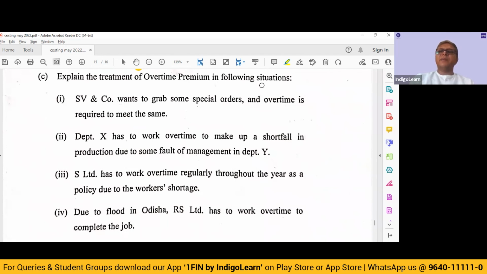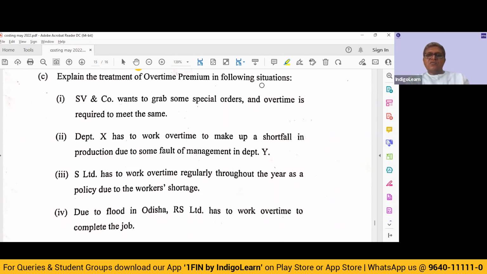Explain the treatment of overtime premium in the following situations. So how are you going to deal with the OT premium? SV Limited wants to grab some special orders and overtime is required to meet the same. See, if you take the special order, you require OT. So this OT should be directly attributable to the special order. We are going to charge it to the special order.